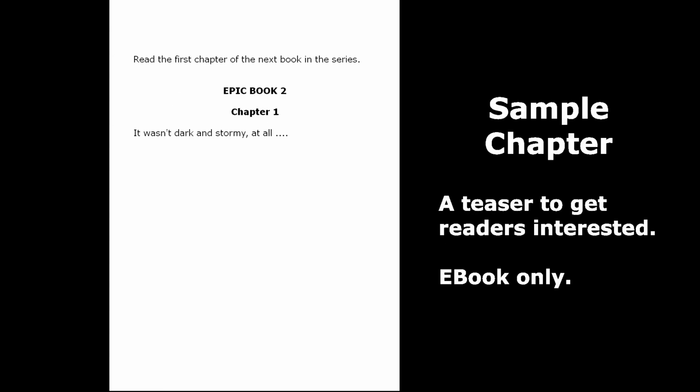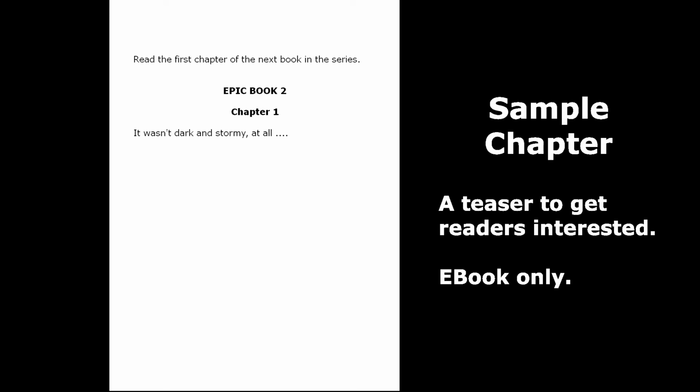If you're writing a book for children, you might want to include some discussion questions. And although this is more often a fiction thing, you can include a chapter of the next book as a teaser for readers. This is only really appropriate for ebooks, because doing it in a paperback will unnecessarily increase the cost of the book. However, even in an ebook, you don't want this to increase the length of the book by much.